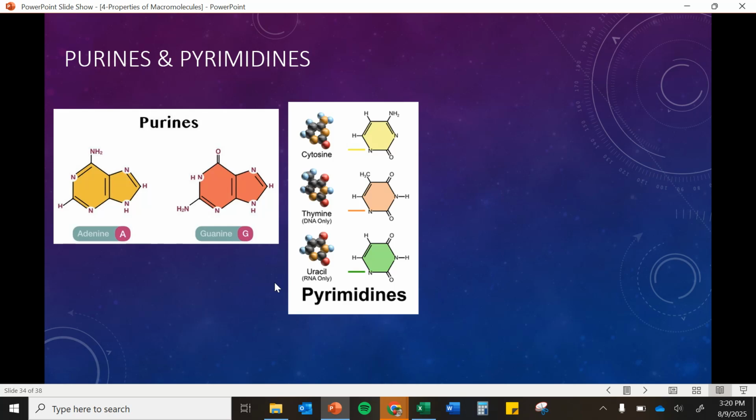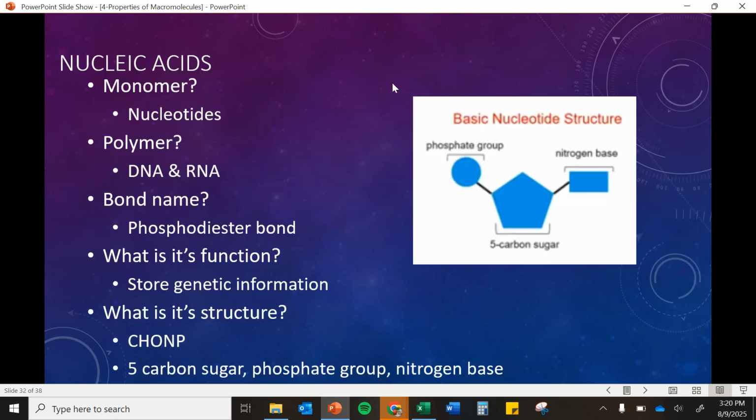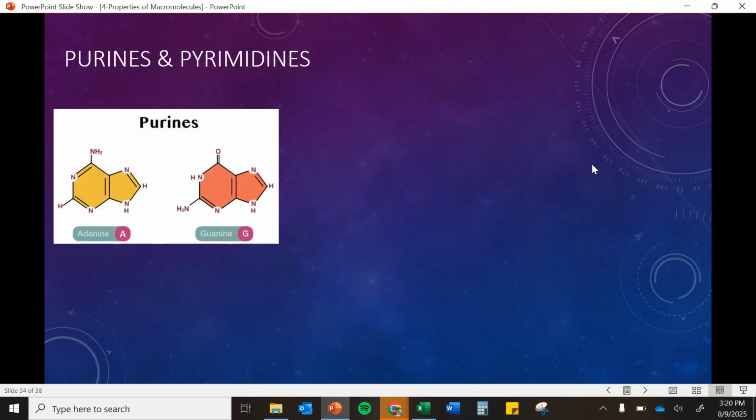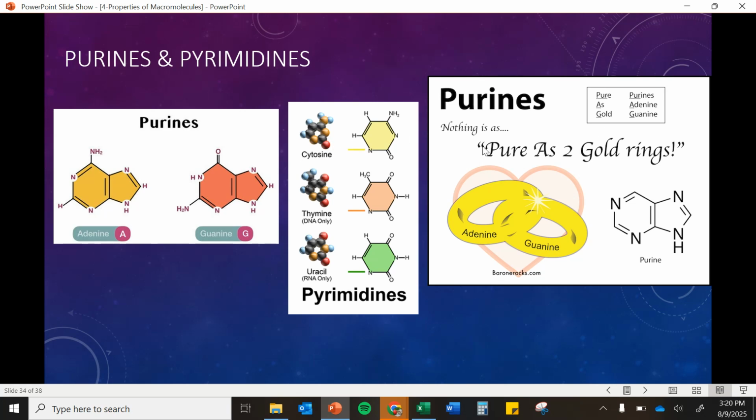We have purines and we have pyrimidines, and this is talking about the structure of those nitrogen bases. So purines have 2 rings in their structures, and pyrimidines have 1 ring in their structures. The way I remember this is pure as 2 gold rings. So purines have 2 rings, and they're pure as gold. So adenine and guanine, both are purines. All the other ones, cytosine, thymine, and uracil, are examples of pyrimidines.